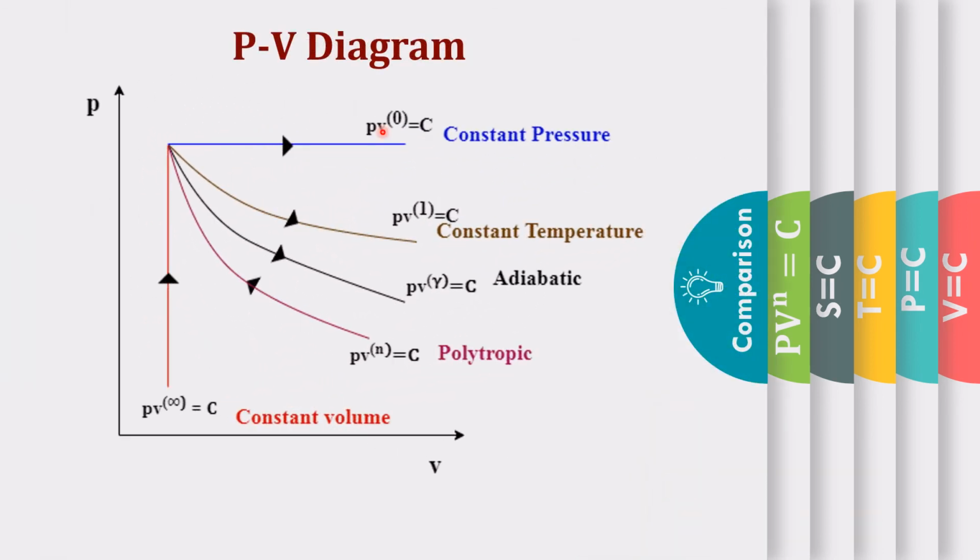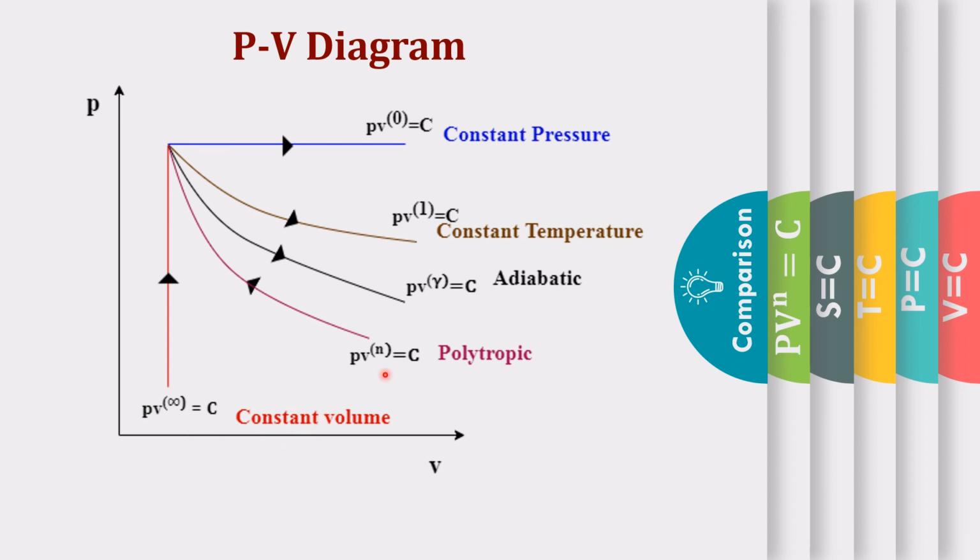See here, this is the comparison for the PV diagram alone. What are all the processes? I said that the basic process is the polytropic process, PV^n = constant. When I substitute n as infinity, we get V to the power infinity, so the pressure is not constant and only the volume is constant. We can write it as V = C. So the volume is constant, it is a constant volume process, and we draw a straight line because the x-axis is V.